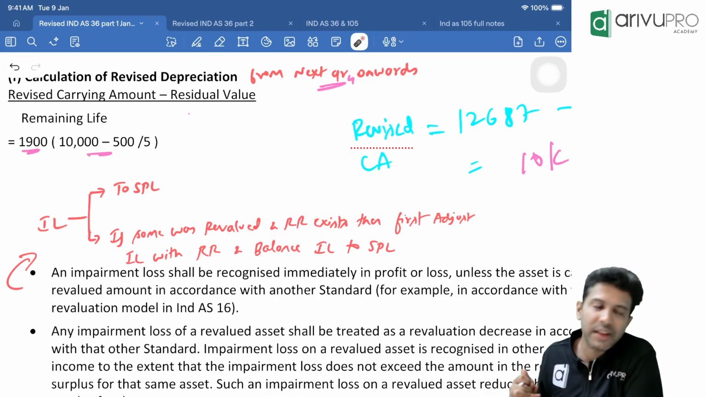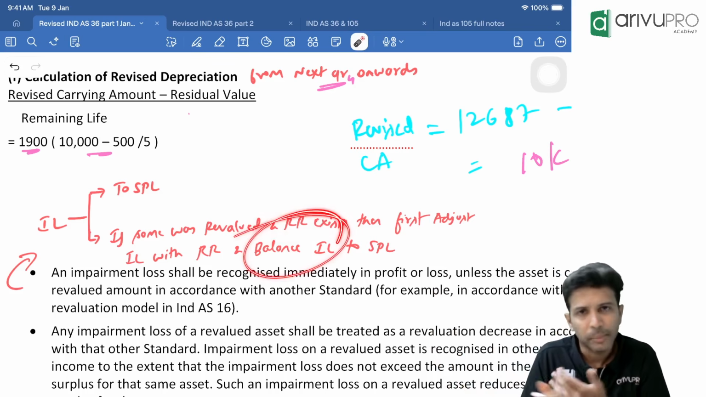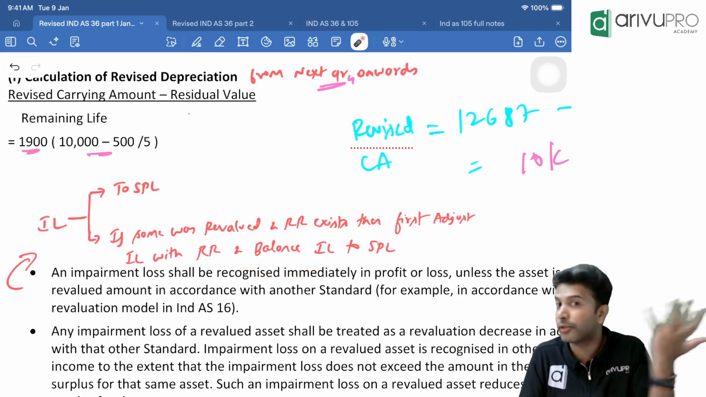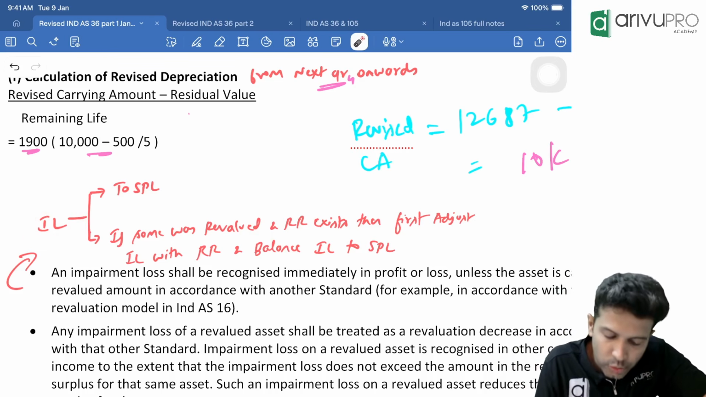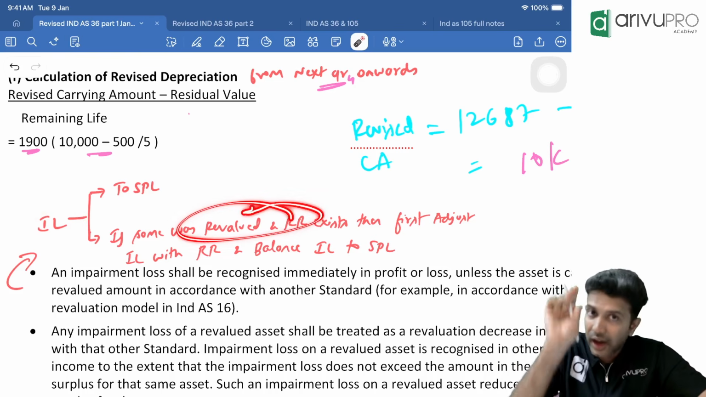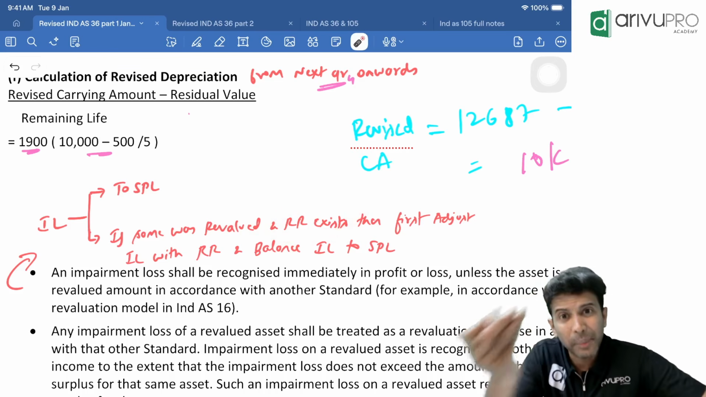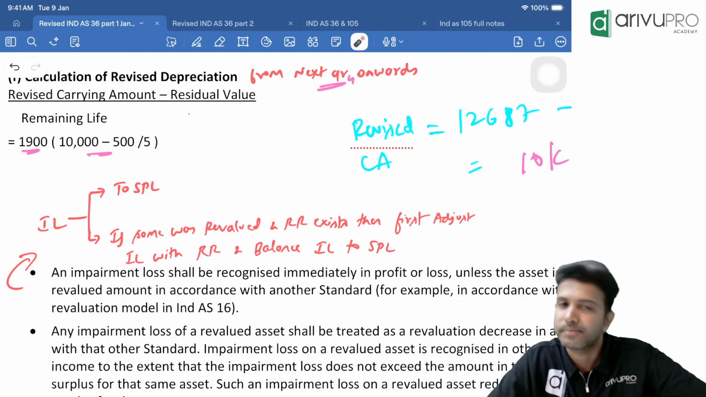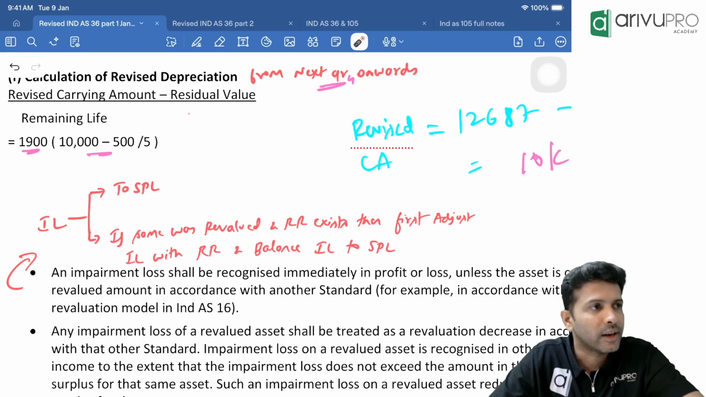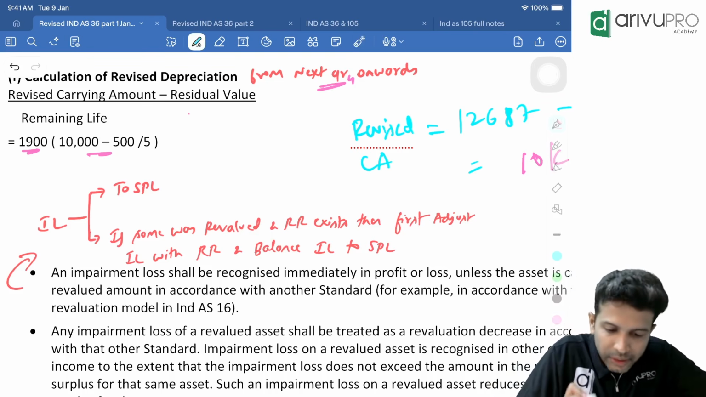Revaluation reserve cannot be utilized for many purposes, whereas SPL is a free reserve that you can use for any purpose. Hence, if impairment loss comes, first you try to adjust with RR. If RR balance exists, first adjust with RR. If RR balance is not there, or if there is a shortage, then you adjust with SPL. That's all. Great, all of you are saying RR. That's awesome. Clear?